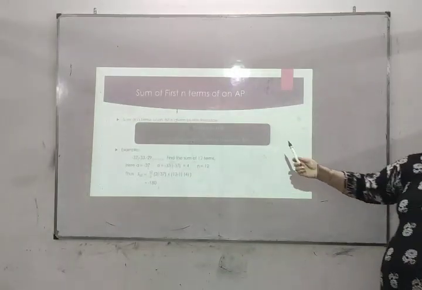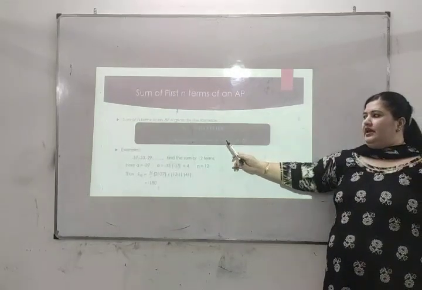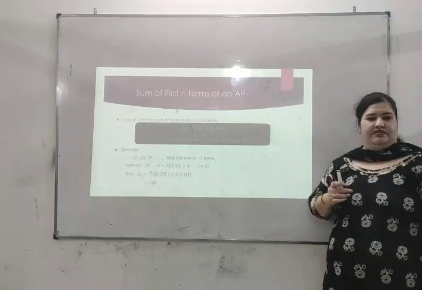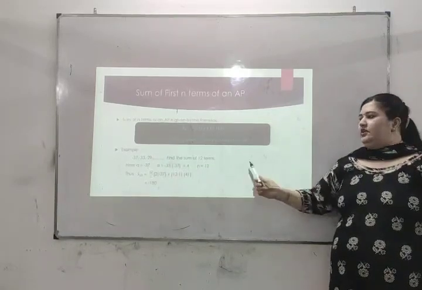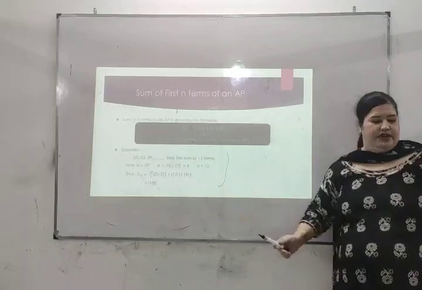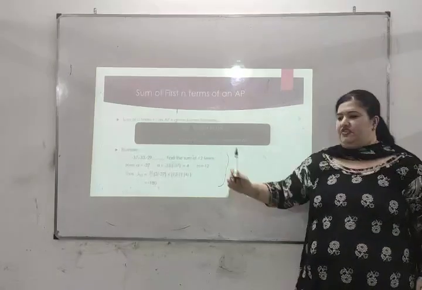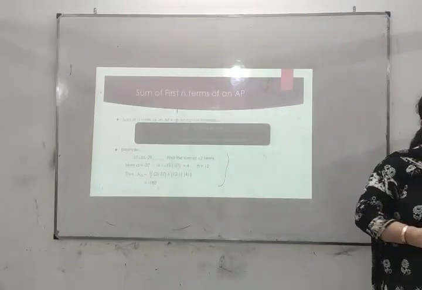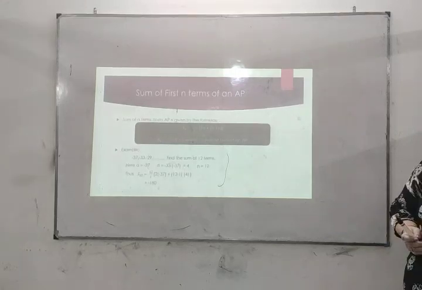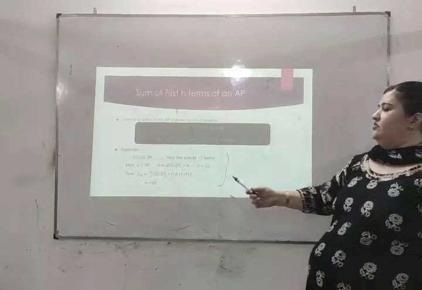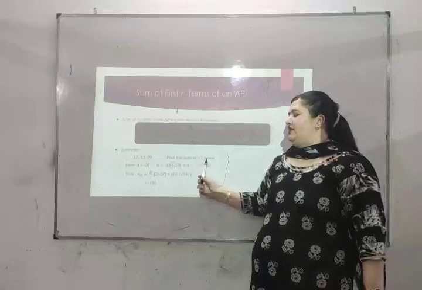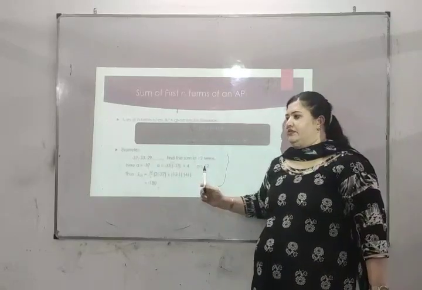One is n by 2 (2a plus (n minus 1)d), and the other one is n by 2 (a plus l). We have derived these. Now let us look at one example related to this equation. You are given a progression minus 37, minus 33, minus 29, and so on, and you are to find the sum of the first 12 terms.